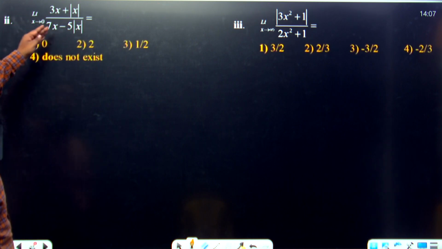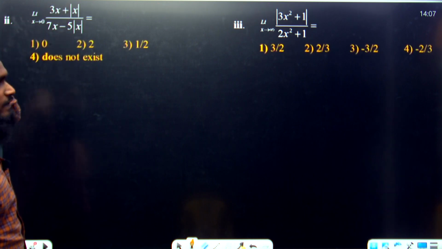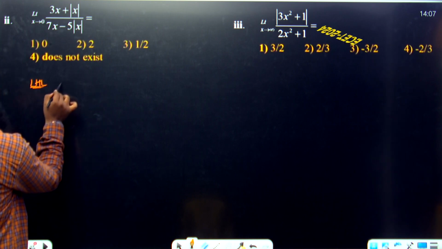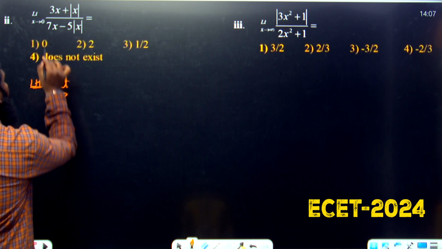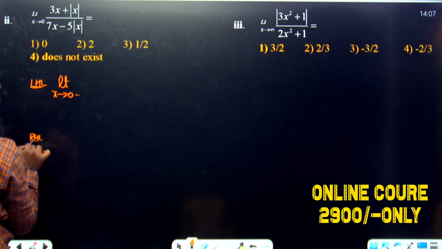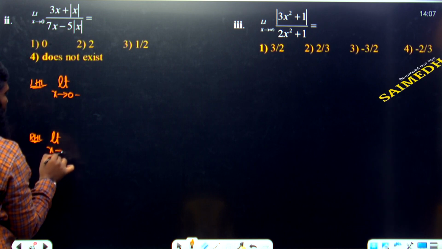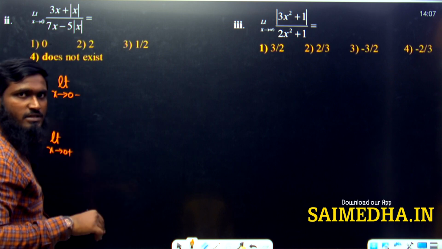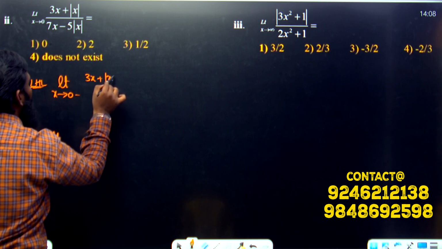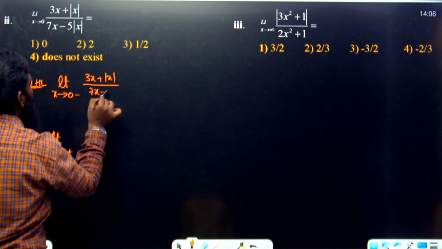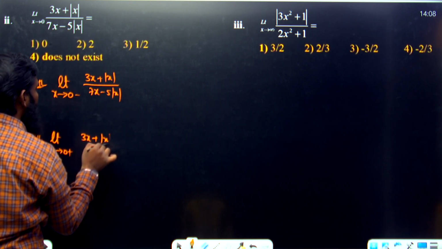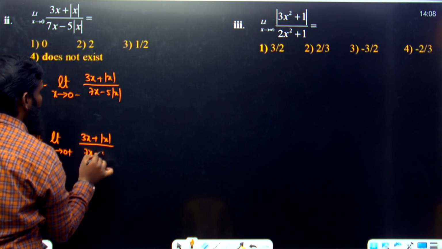Now next part, limit x tends to 0, (3x plus mod x) divided by (7x minus 5 mod x) we are having over here. Now let us see this question. In this part also, just now we have taken LHL value. LHL means limit x tends to 0 minus, and RHL means limit x tends to 0 plus. In both we have the same function, (3x plus mod x) divided by (7x minus 5 mod x).